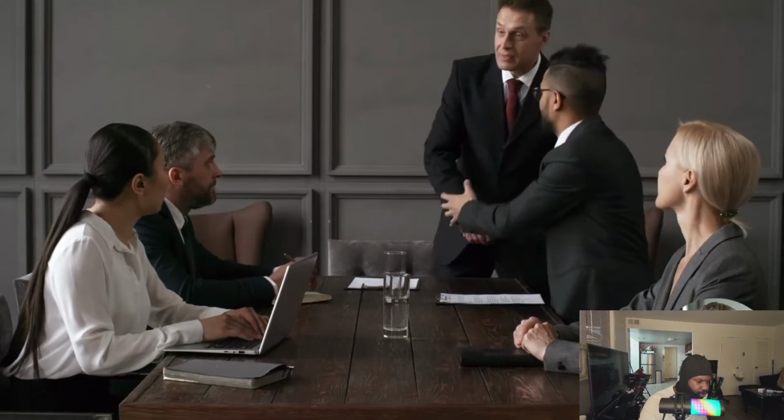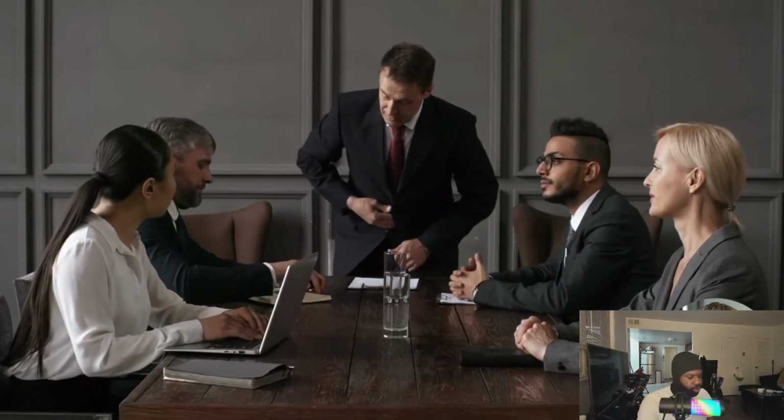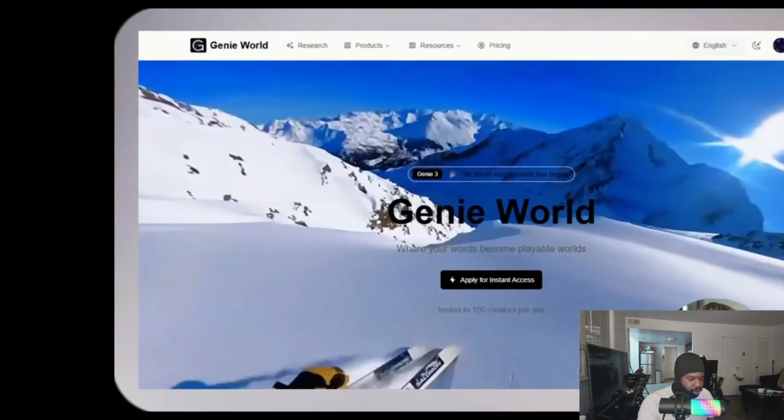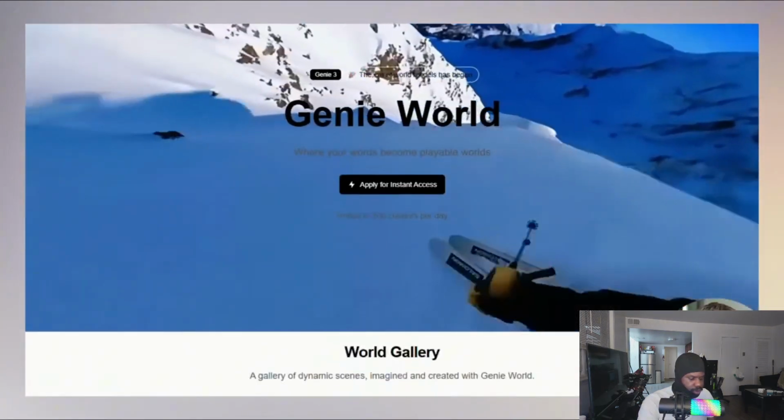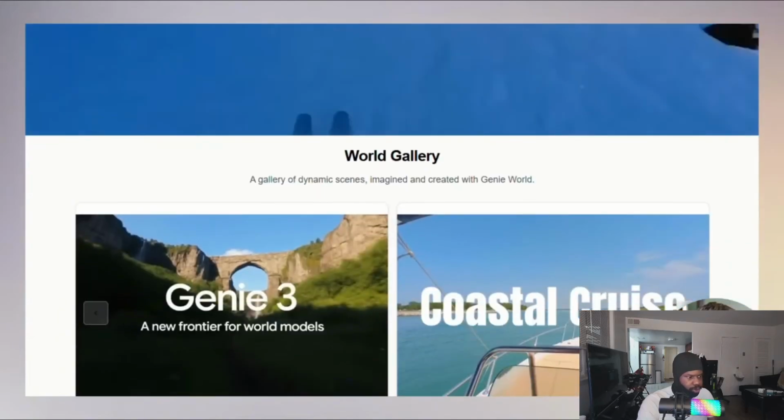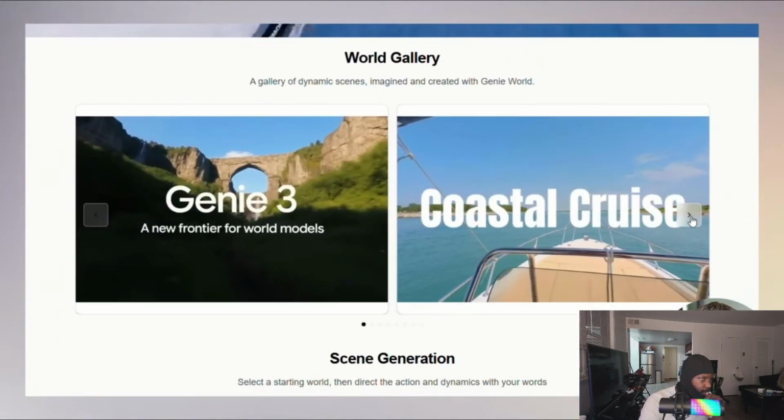Now here's where this gets really interesting. Right now, only a small group of academics and researchers can access Genie 3. Google is being very careful about who gets to use it. According to their announcement, it's currently offered as a limited research preview, accessible to a small cohort of academics and creators. There's actually a website called Genie World where you can apply for instant access. And get this, they're only accepting 100 creators per day. That's how limited this is right now.